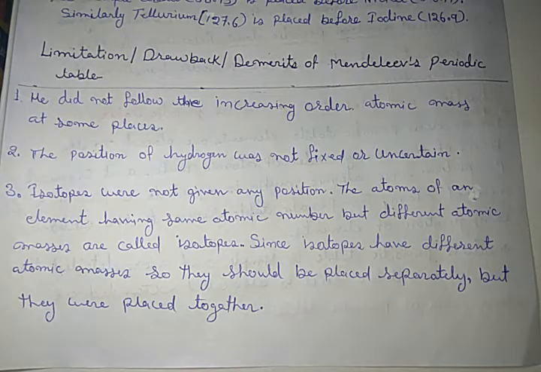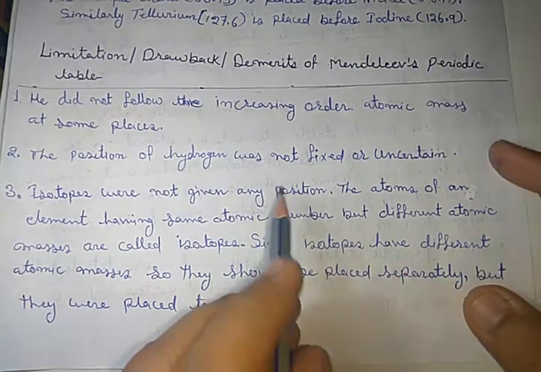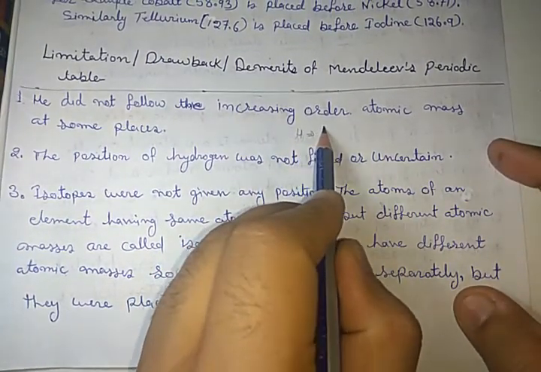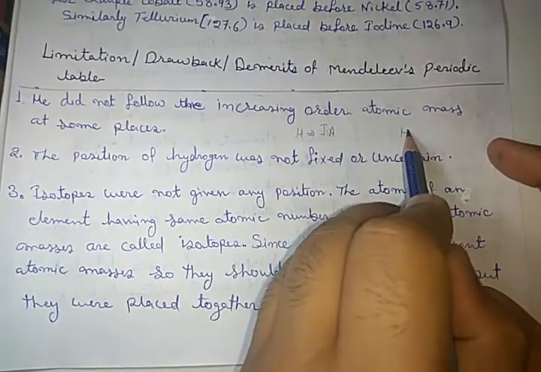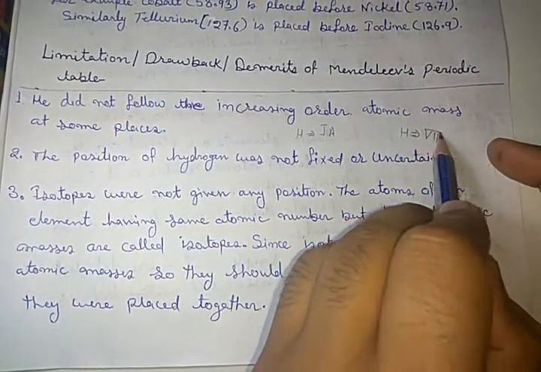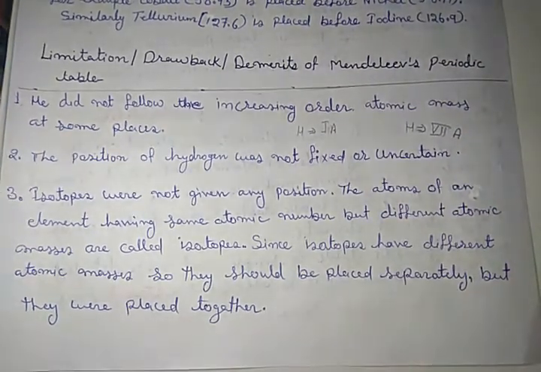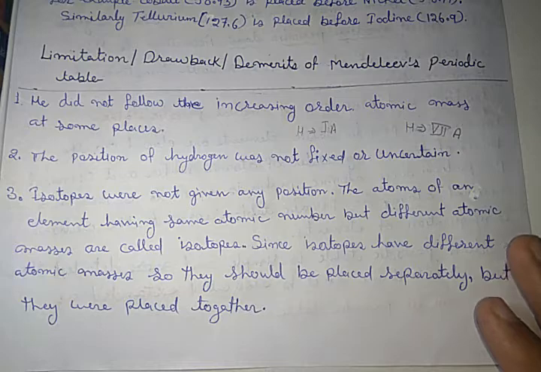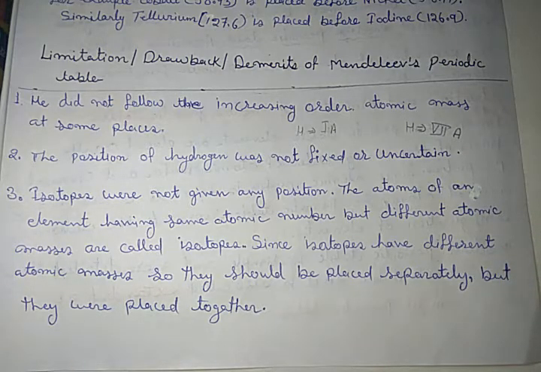The second was that the position of hydrogen was not fixed or was uncertain. Hydrogen is a unique element of our periodic table. It shows similarities with different groups. It shows similarities with group IA as well as with group VIIA of the Mendeleev periodic table.